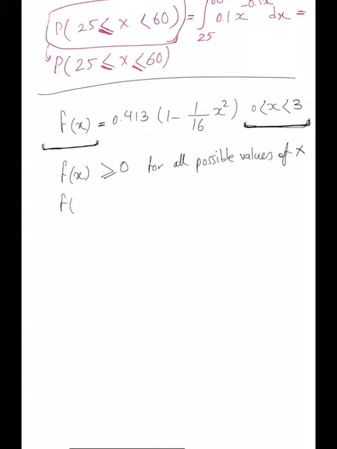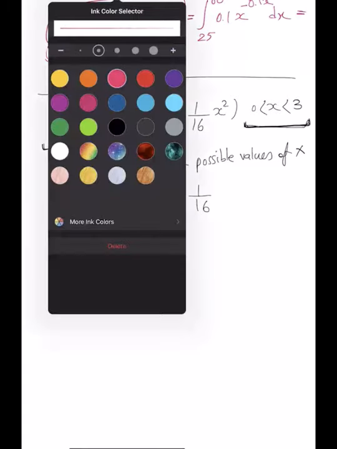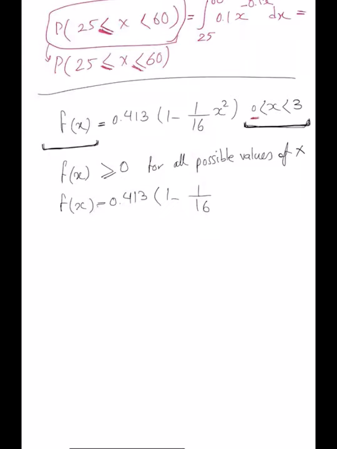So f of x is 1 minus 1 over 16 times x to the power of 2. X varies between 0 to 3. What if we put 0? It's still positive, because if we put 0, this multiplies by 0, and the whole thing is positive. What if I put 1 or 2, or let's say, what if I put 3?